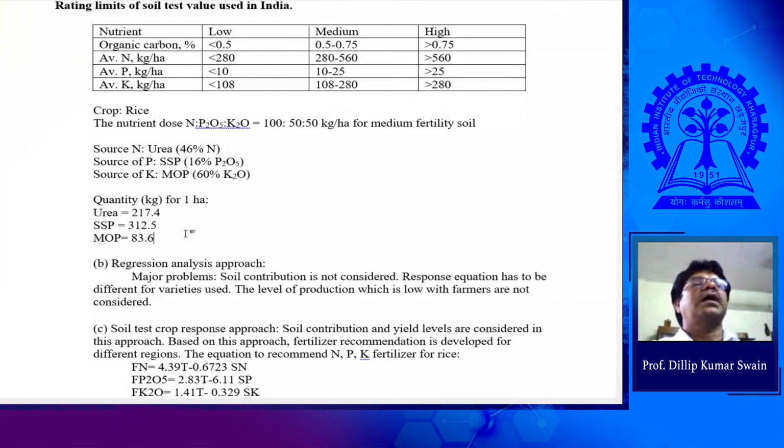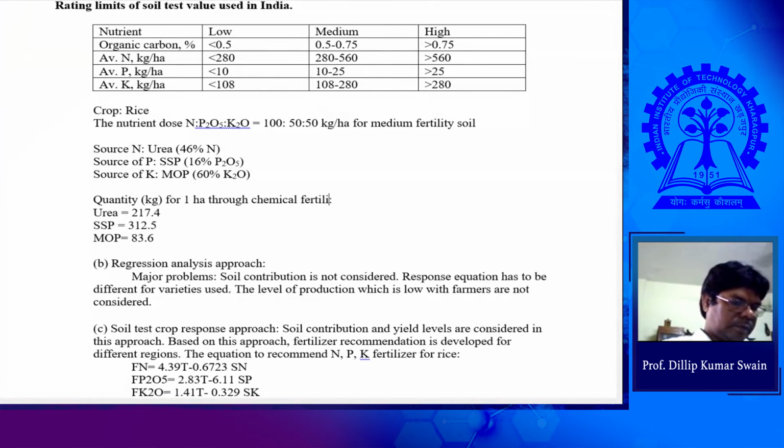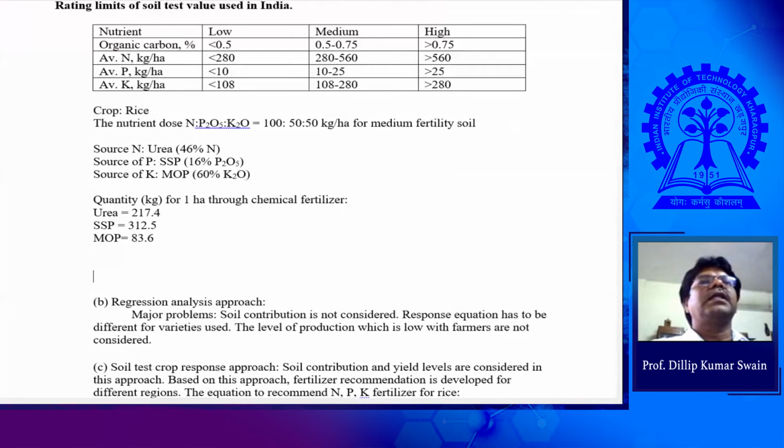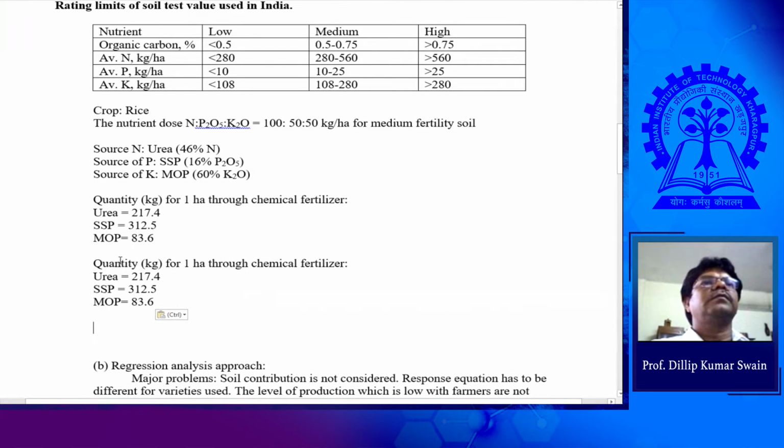Suppose you want to apply as integrated nutrient management, including organic fertilizers and chemical fertilizer, rather than only chemical fertilizer.